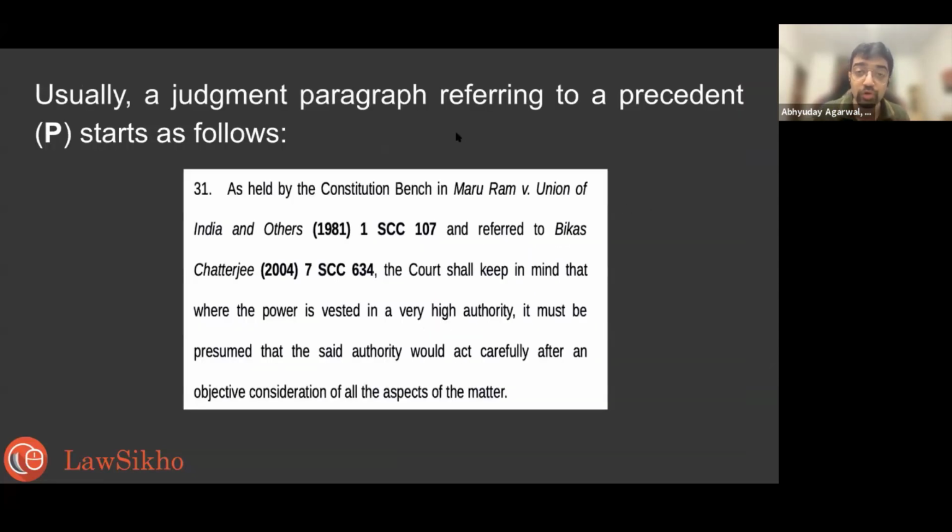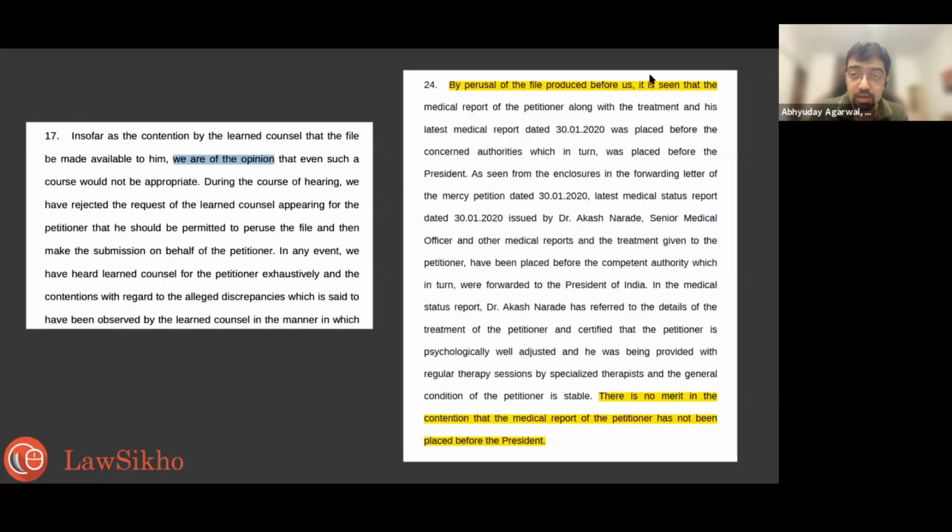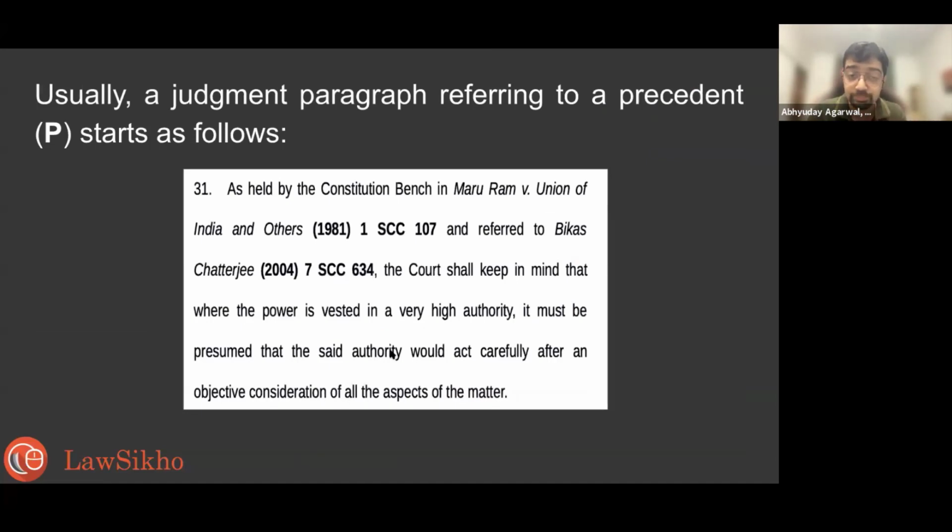Okay, now I am showing you. So here I showed you for opinion, right? OPRA was the acronym. So opinion looks like this. Precedent looks like this. As held by the Constitution Bench in Maru Ram versus Union of India and Vikas Chatterjee, the court will keep in mind that where the power is vested in a very high authority, it must be presumed that they would act carefully. So if you are reading this paragraph, even if it doesn't necessarily connect with the case, you understand that in these two cases, the court has said that a higher authority will be presumed to be acting objectively and carefully where the decision has been placed before them, right? Now, this adds to your knowledge of case law and principle.